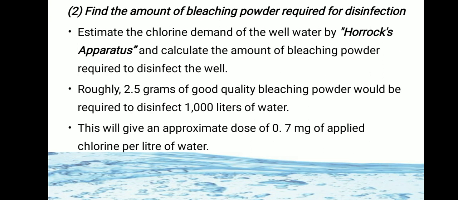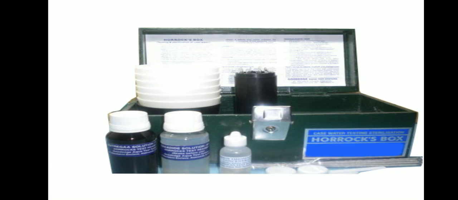Roughly 2.5 grams of good quality bleaching powder would be required to disinfect 1000 liters of water. So approximately 0.7 mg of chlorine is required for 1 liter of water. This is the Horrocks apparatus.